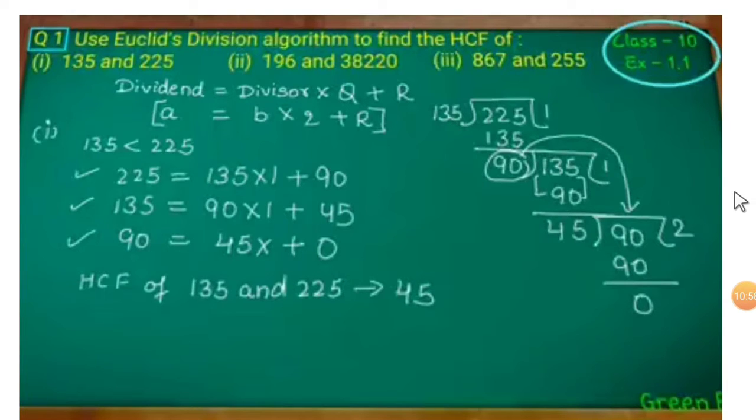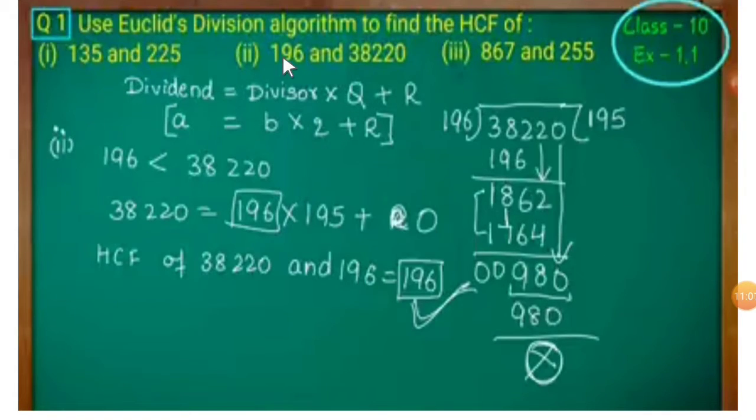So next question, the second one is 196 and 38,220. Again you have to apply Euclid's division lemma to these two numbers. Euclid's division lemma is A is equal to BQ plus R. Since 196 is less than 38,220, or 38,220 is greater than 196, divide 38,220 by 196.